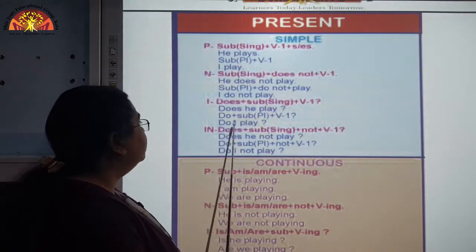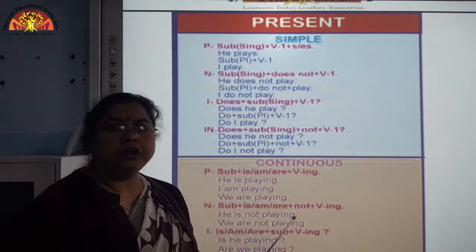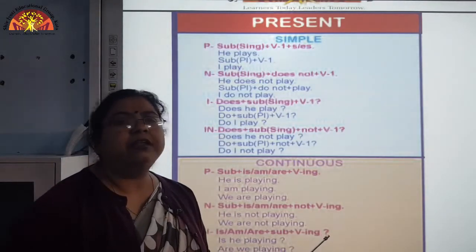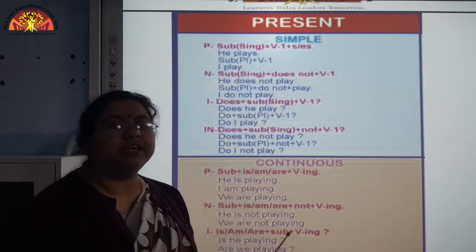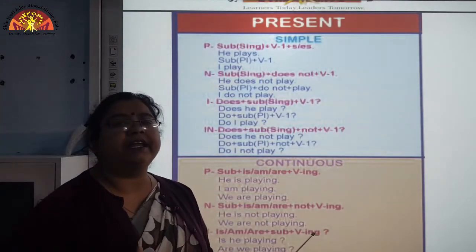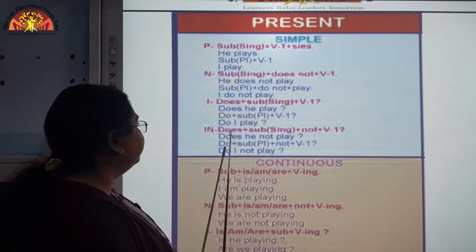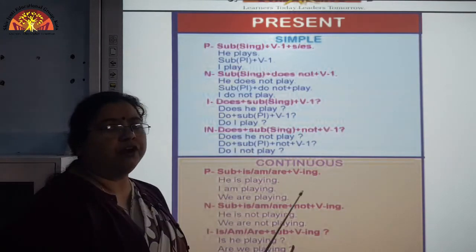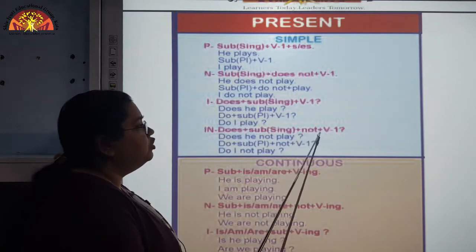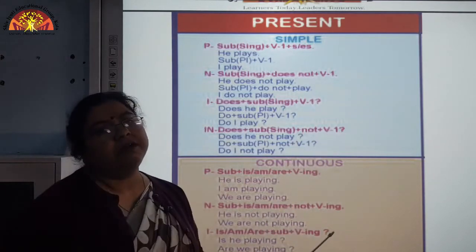Okay. So, do I play or do they go there, like this. So, in this manner we frame an interrogative sentence. Now, the next sentence is interrogative negative sentence. That means does or do plus subject in singular form plus not plus verb first form.